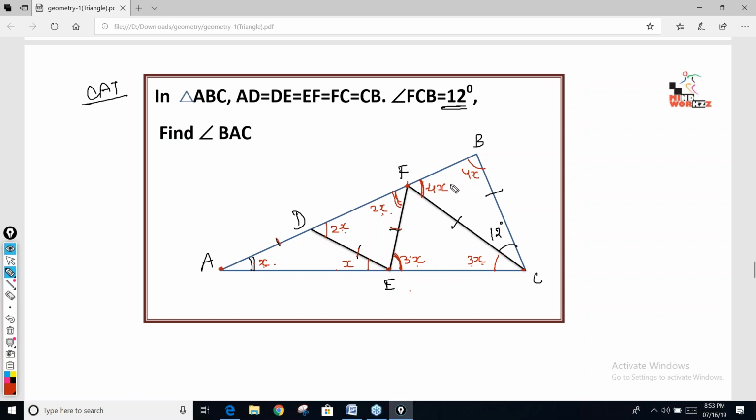And we know in this triangle, the sum of all the three angles is 180. So this angle is 12. So this remaining angle is 8x. 4x how? Karan, look. Till here it is clear, Karan. 3x is clear. Now look at this angle. This angle is the exterior angle after extending this side. AF has been extended. If AF has been extended, look at this angle. This angle FAC in this triangle FAC. This angle is the exterior angle of this triangle, na? The bigger triangle.